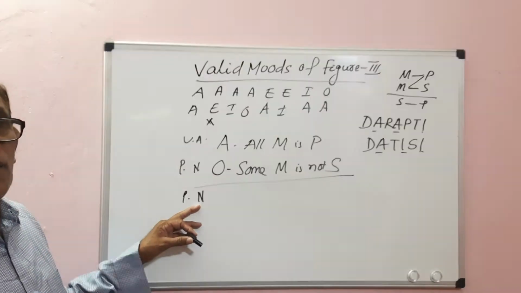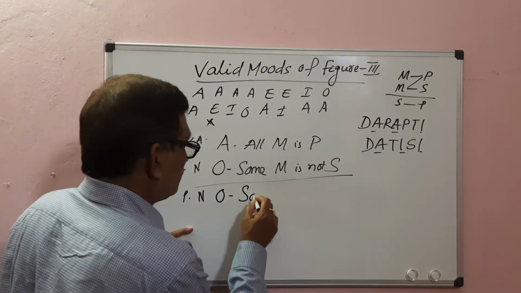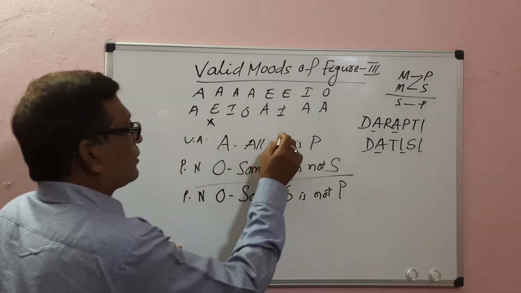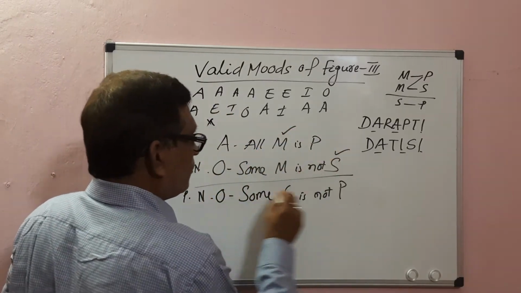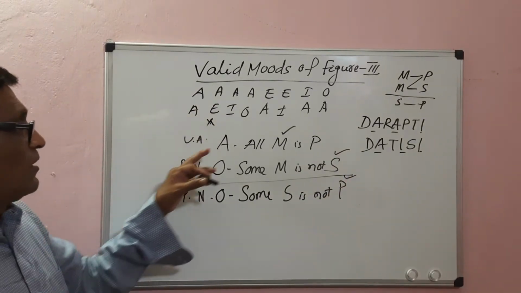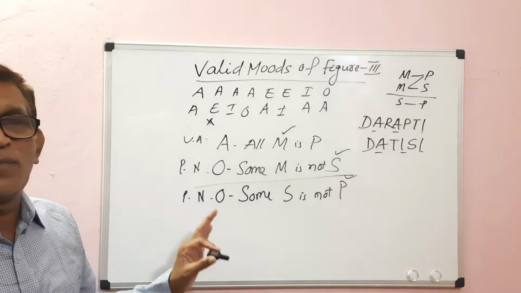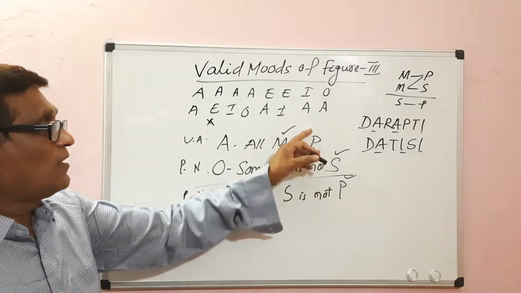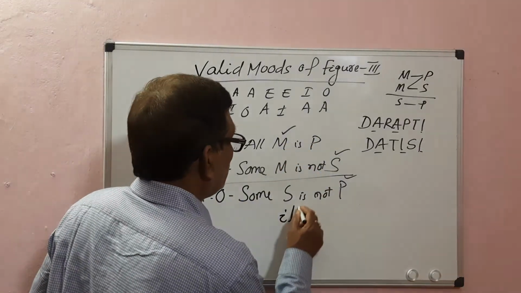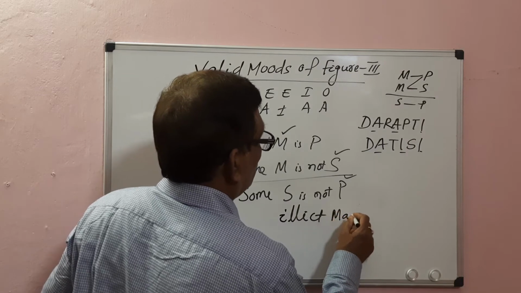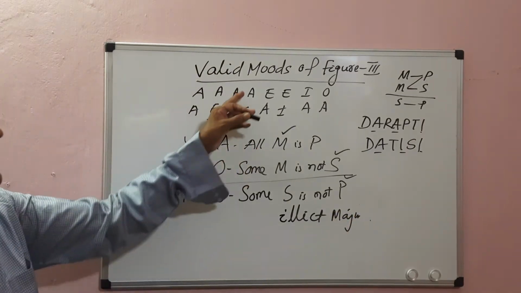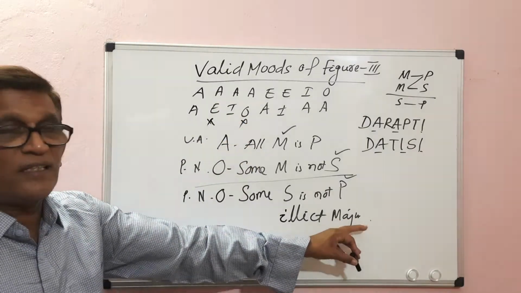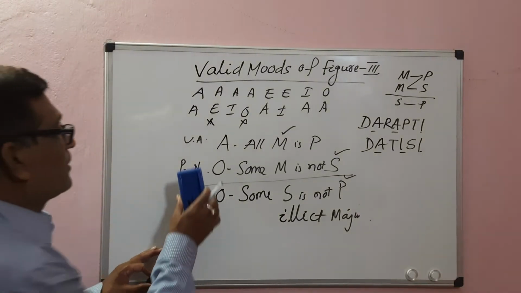So the conclusion will be particular negative, an O proposition: some S is not P. A distributes the subject term, O distributes the predicate term. The middle term is distributed once in the premises, so there is no fallacy of undistributed middle. In the conclusion, the major term is distributed but it is not distributed in the major premise, which leads to the fallacy of illicit major. From AO no conclusion can be drawn. This is not valid in the third figure.